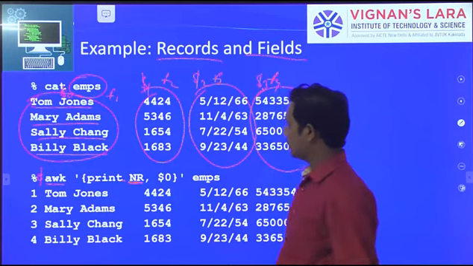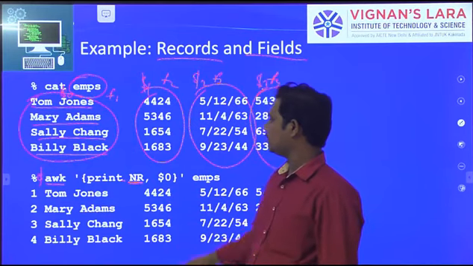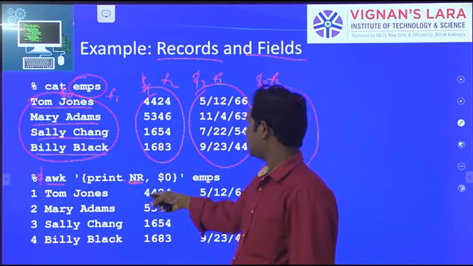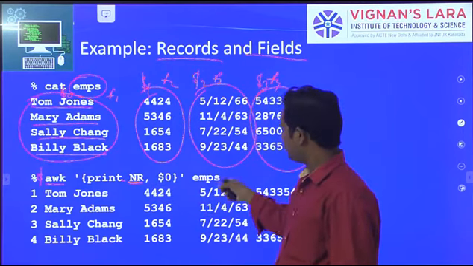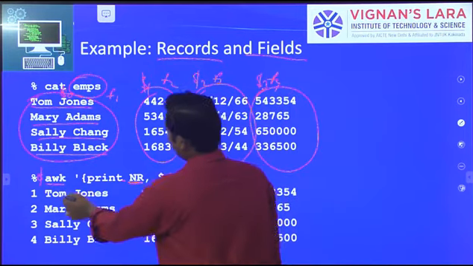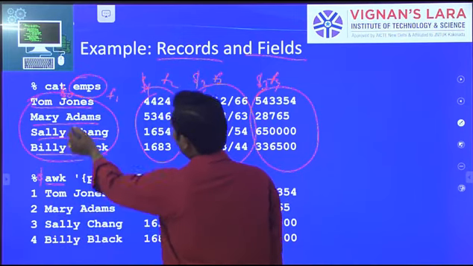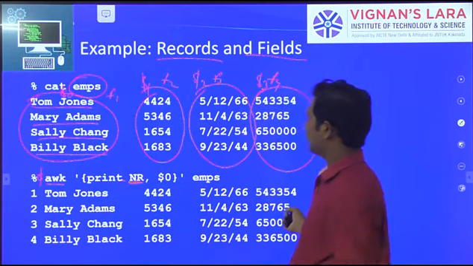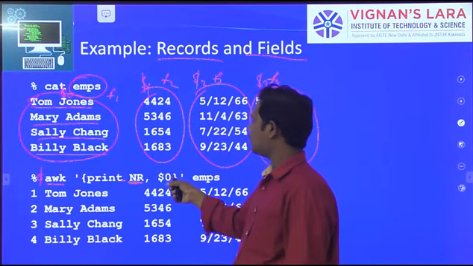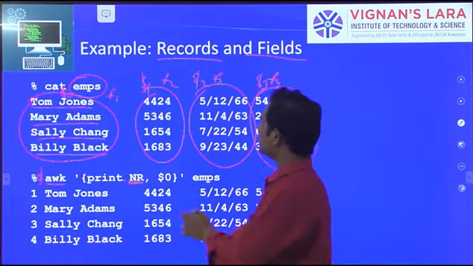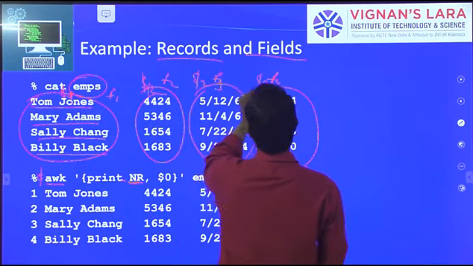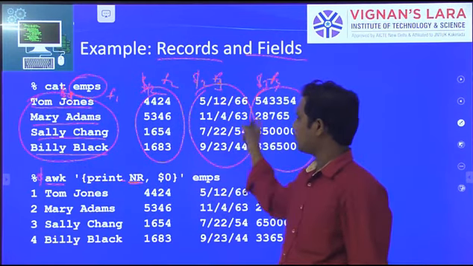So print NR, number of records, the current records of which file? The employee file. So here it will display the data, the current file, all the data is displayed. $0 means the whole record. We will write $1, $2, $3, $4. Here the total file is displayed.